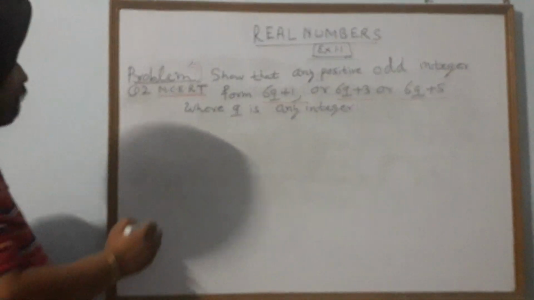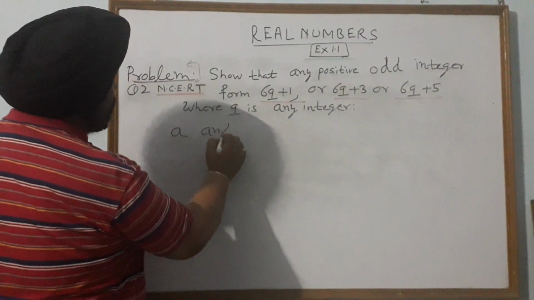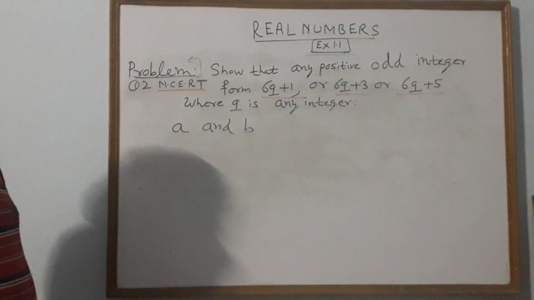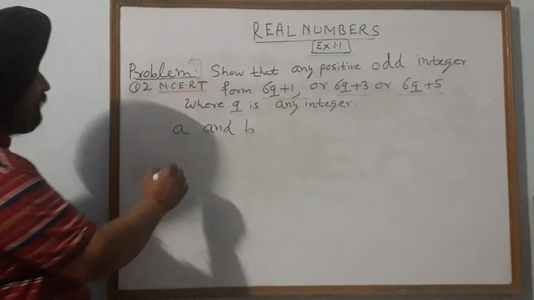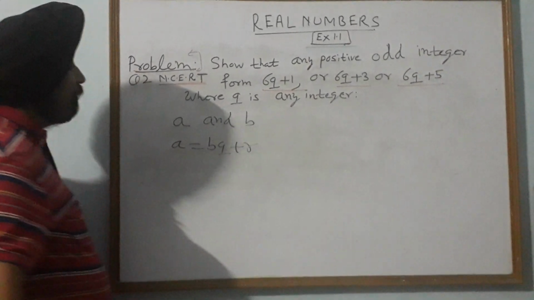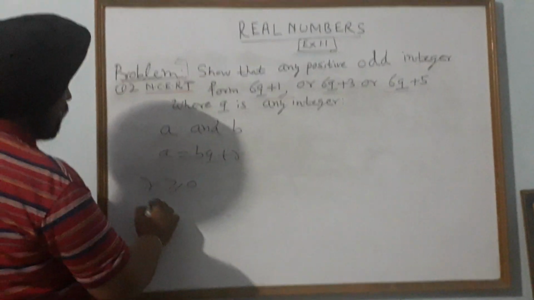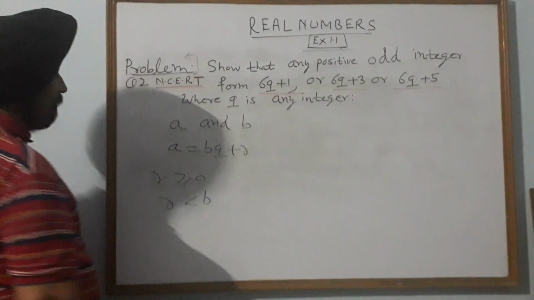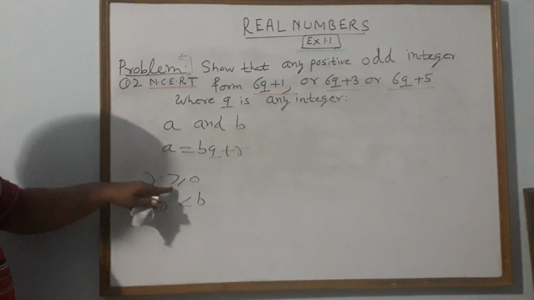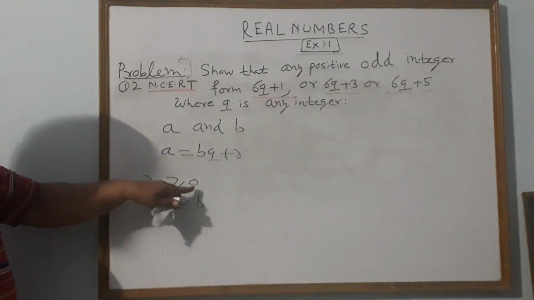That for any positive integers a and b, there exist unique integers q and r such that a is equal to bq plus r, where r is greater than or equal to 0 and r is less than b. What is the meaning of this statement? Whenever we divide, the remainder is always equal to 0 or greater than 0.